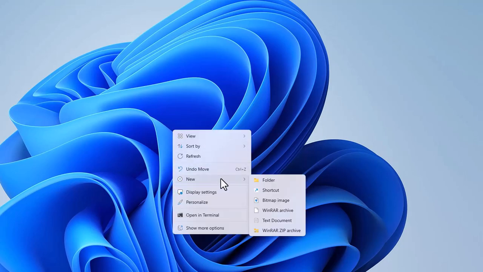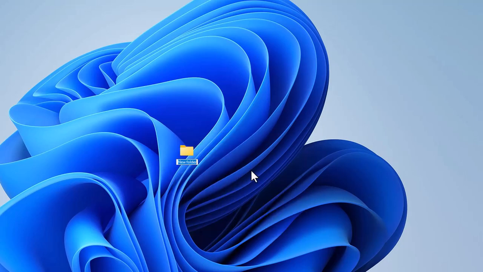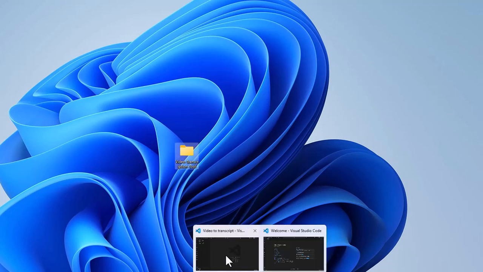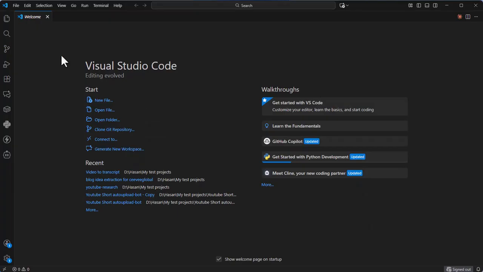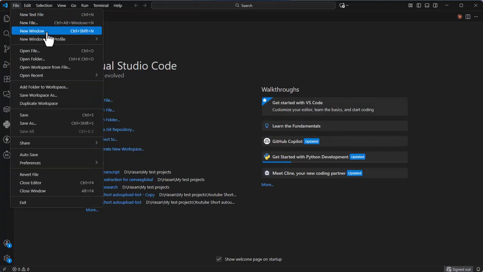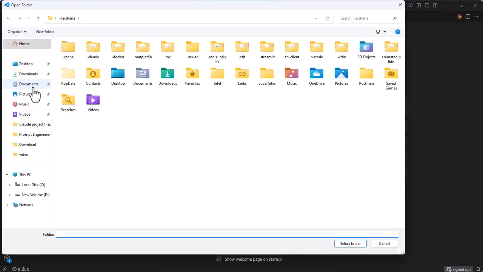You can download the complete file list from the link below for free. First, a new folder for the project. Calling it Video Transcription Tool. You can create this anywhere you like. Now opening this folder in VS Code, this is where we'll write all the code.